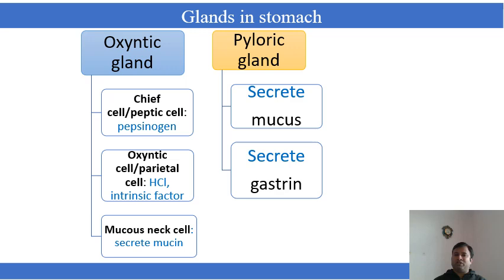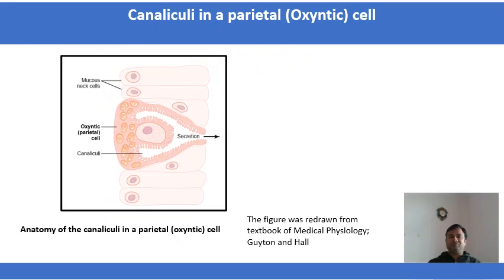Another gland, that is pyloric gland, covers only 20% part of the stomach, while oxyntic gland covers the 80% of the stomach. So the pyloric gland releases only mucus and one hormone, that is gastrin hormone, that will be responsible for the stimulation of the histamine, and histamine will release the hydrochloric acid. So this is the structure of canaliculi in the parietal cell, and the acid comes into the canaliculi and comes out through the canaliculi.